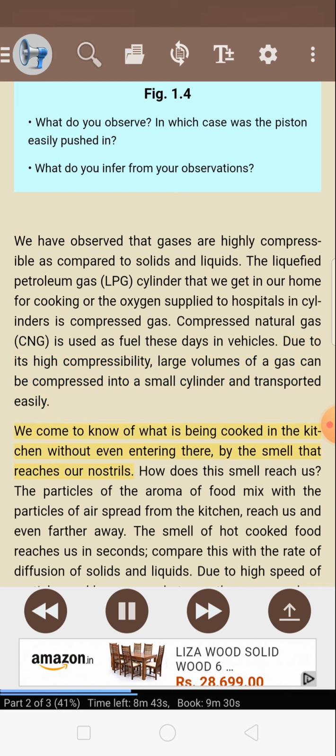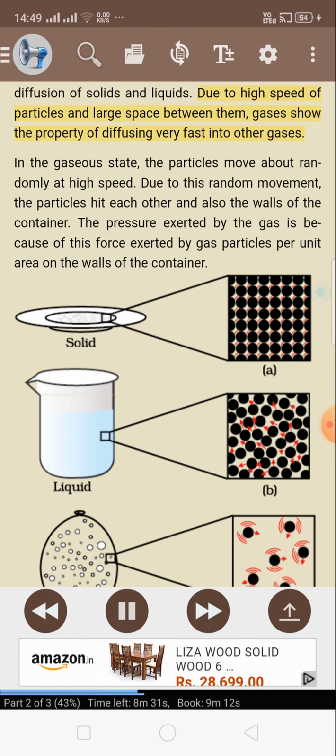We come to know of what is being cooked in the kitchen without even entering there by the smell that reaches our nostrils. How does this smell reach us? The particles of the aroma of food mixed with the particles of air spread from the kitchen reach us and even farther away. The smell of hot cooked food reaches us in seconds. Compare this with the rate of diffusion of solids and liquids. Due to high speed of particles and large space between them, gases show the property of diffusing very fast into other gases.